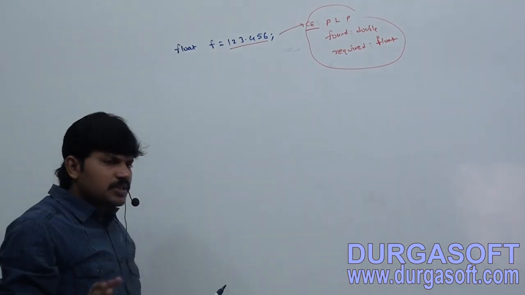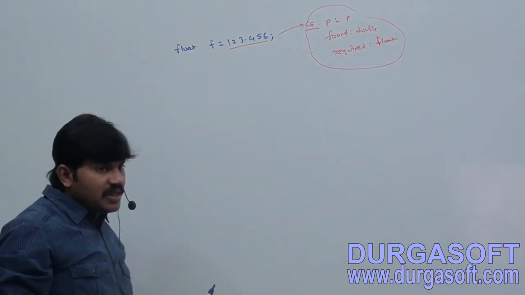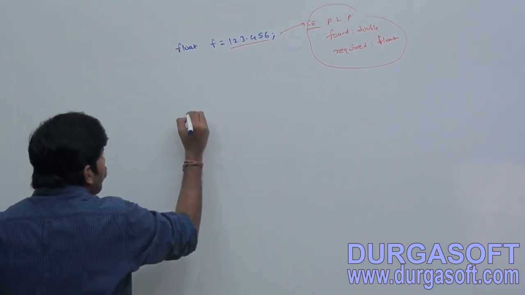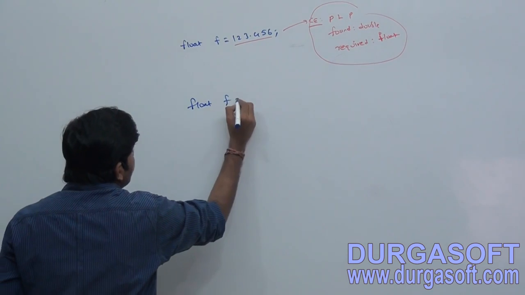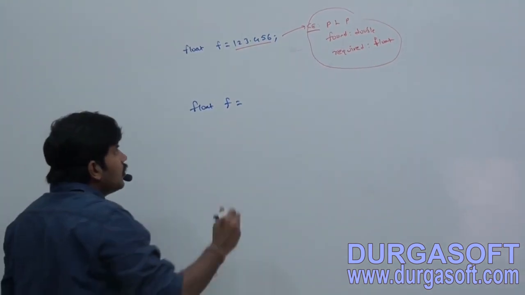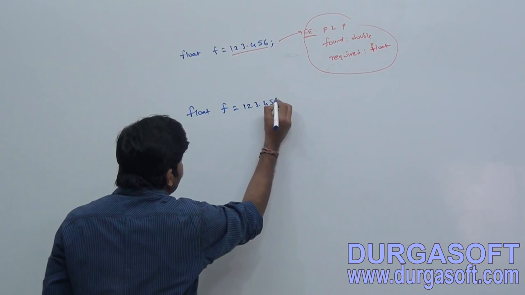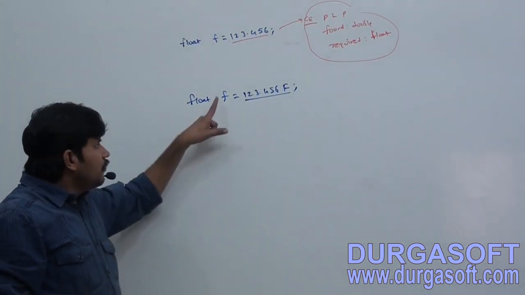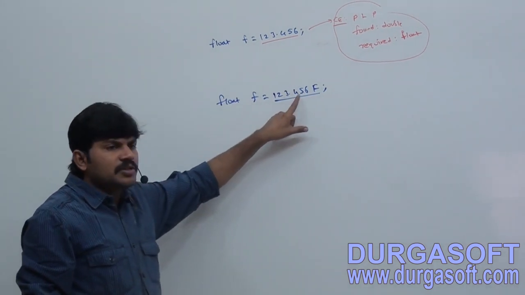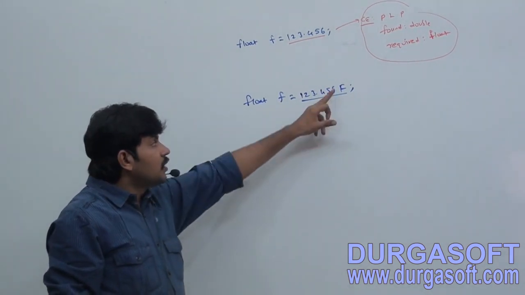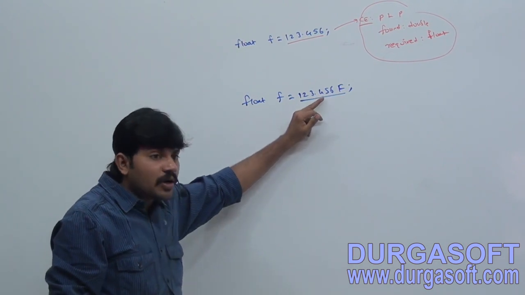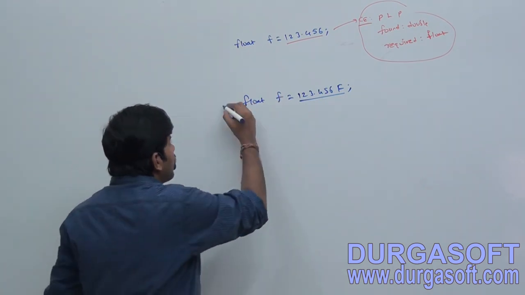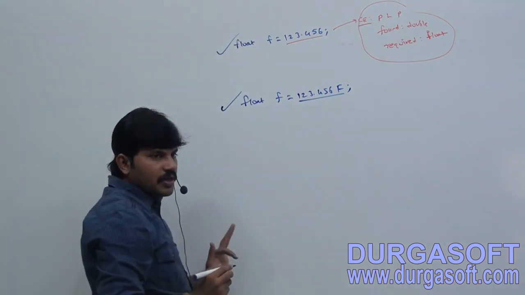Then how can you specify explicitly as float type? Float f is equal to 123.456 with small f or capital F. If a number is suffixed with small f or capital F, now this number is treated as what? Float type. Now float, no problem at all, acceptable, right? Are you able to understand?